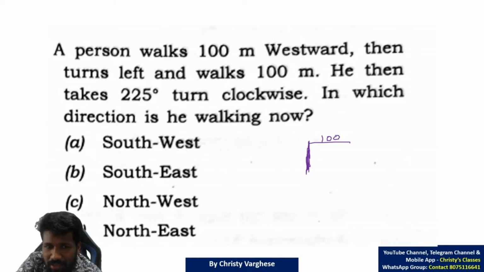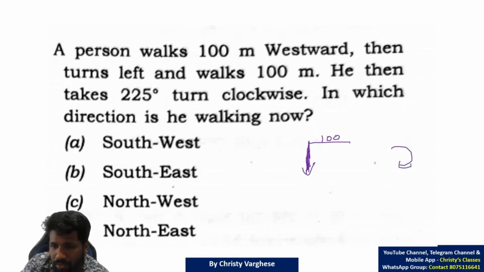So 225 means 180 plus more. So clockwise means this is clockwise. So from this clockwise direction it will be something like this. 180 degree will be like this, and then clockwise direction,